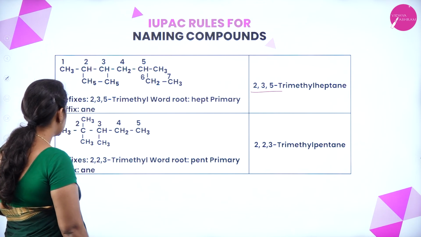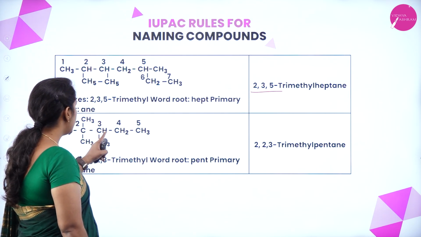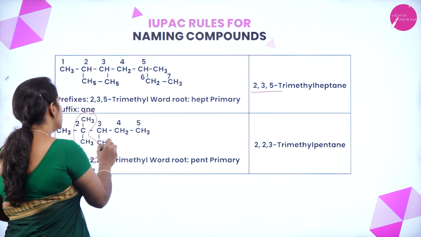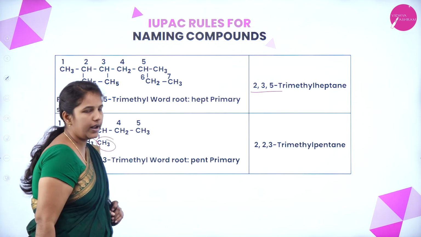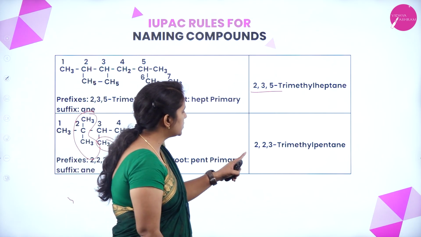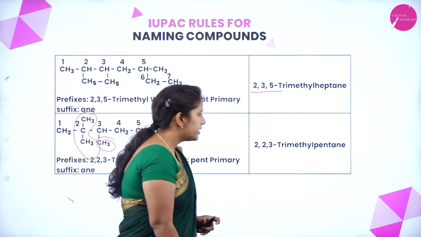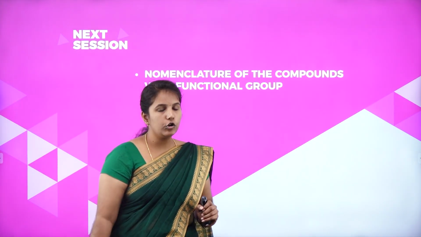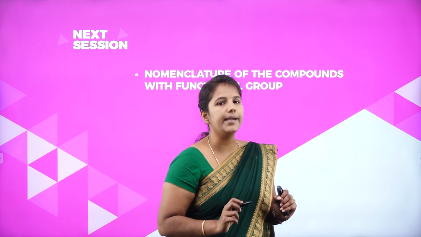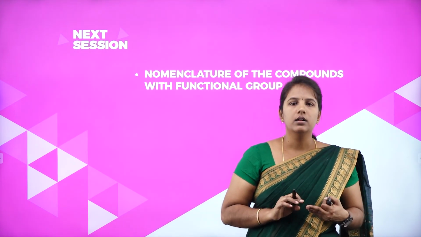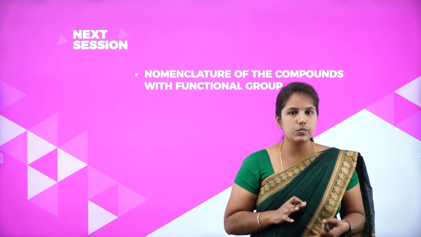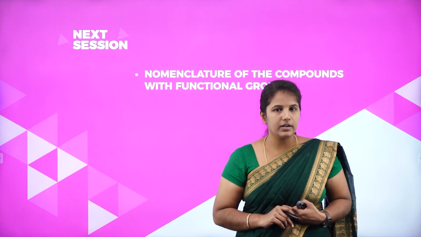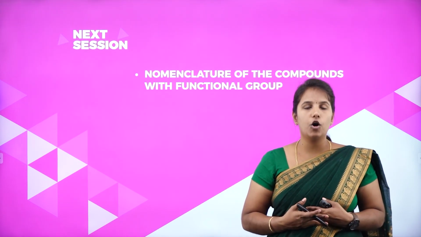We have one more example, CH3C, CH, CH2, CH3. The second carbon atom has the same substituent group and the third carbon atom also. So, how to name this? 2,2,3-trimethylpentane. This is how we can follow the IUPAC system to name any organic compound which is given and which has been prescribed by the pre-university board. Hope you all understood the general naming of organic compounds.